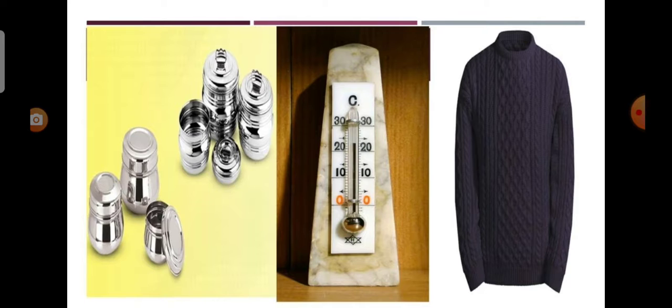Now we see conduction in daily life. Metals are good conductors of heat. So aluminum is used for making utensils to cook food quickly. Mercury is used in thermometers because it is a good conductor of heat. We wear woolen clothes in winter to keep ourselves warm. Air, which is a bad conductor, does not allow our body heat to escape.